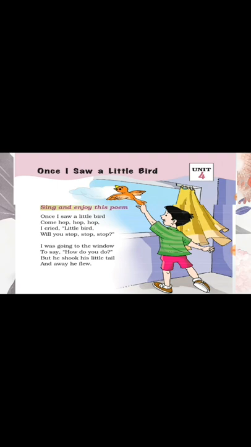But he shook his little tail and away he flew. Once I saw a little bird come hop, hop, hop. I cried, little bird, will you stop, stop, stop?